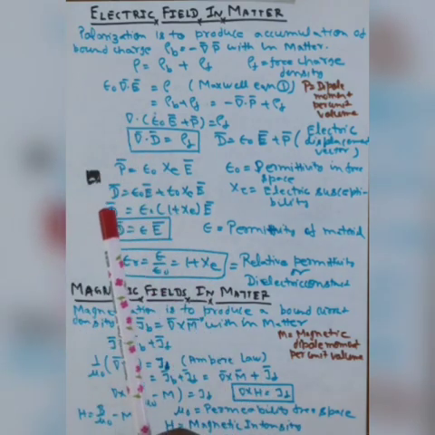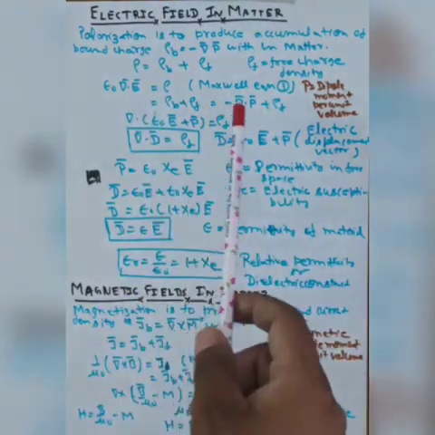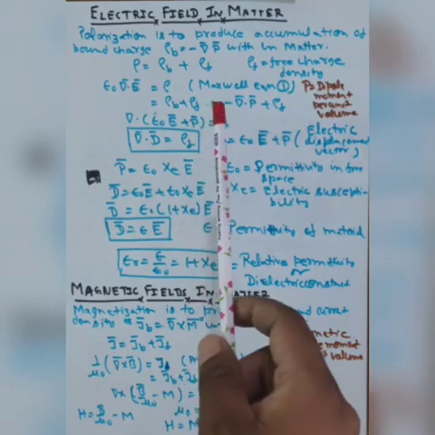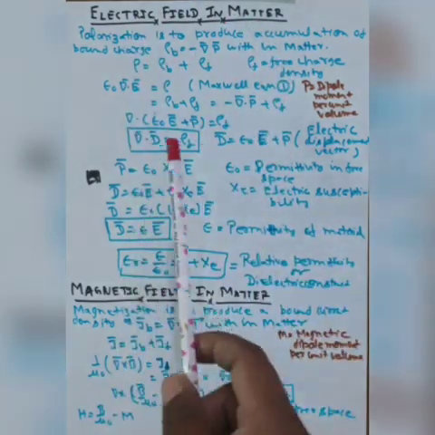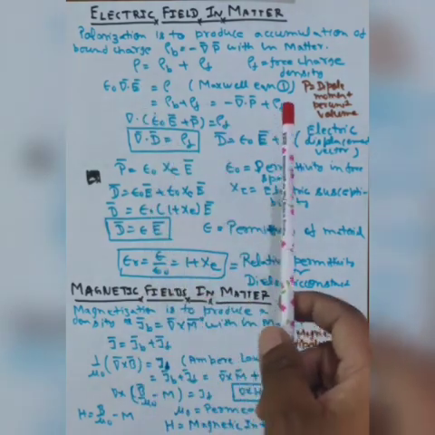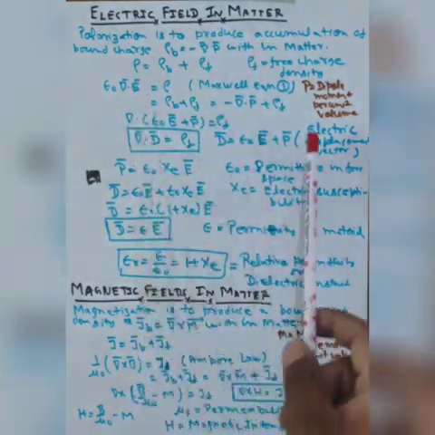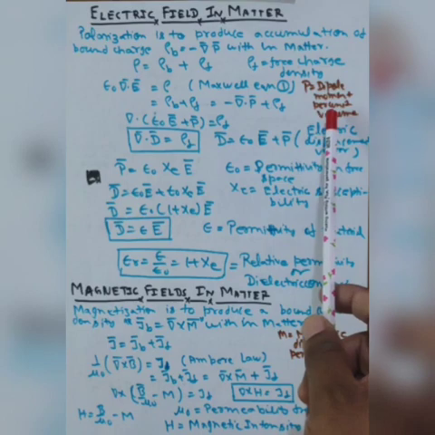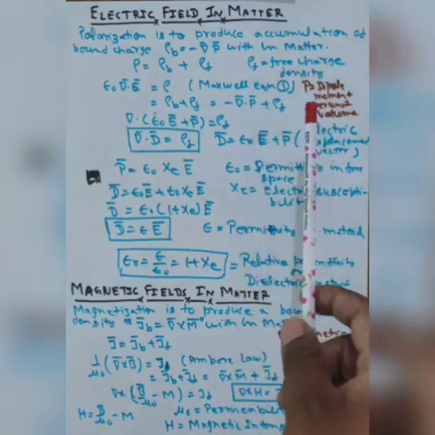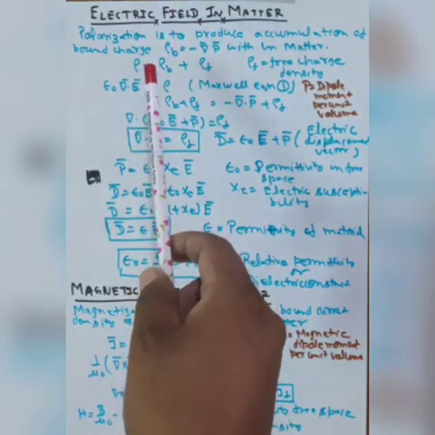Suppose that due to the presence of an electric field, the matter will be polarized and create tiny electric dipoles, where P is the dipole moment per unit volume, and the direction of the dipole moment is the direction of the electric field.